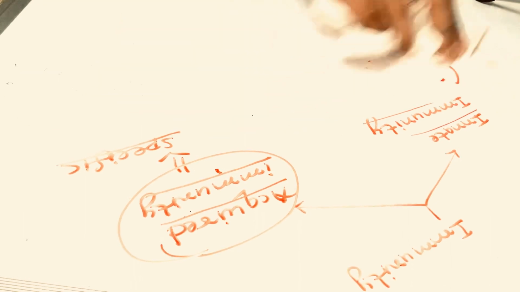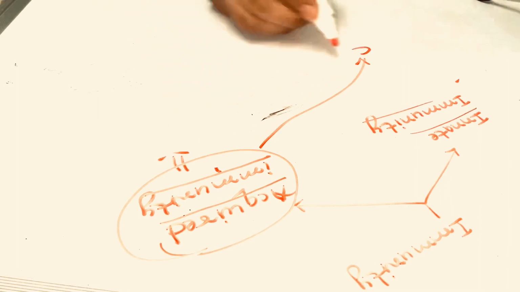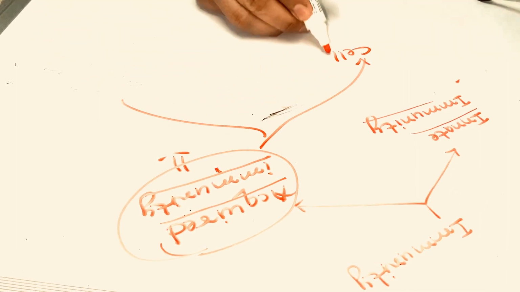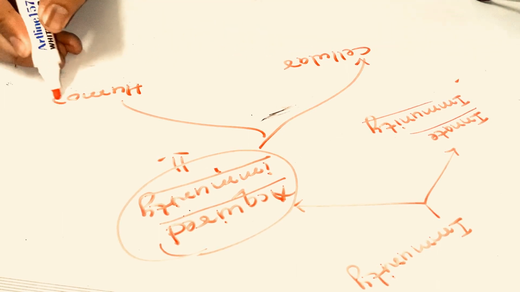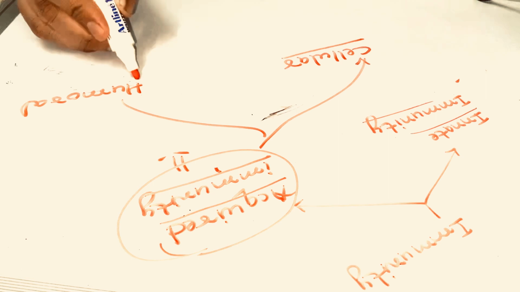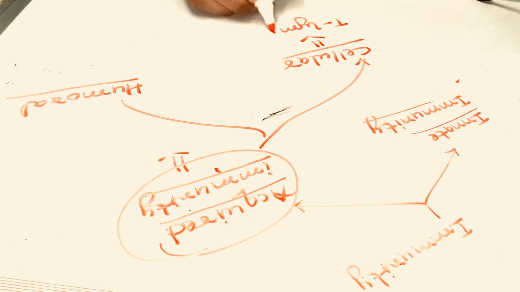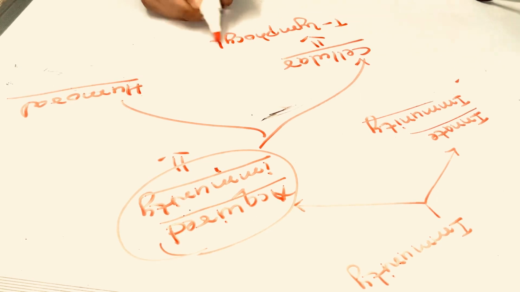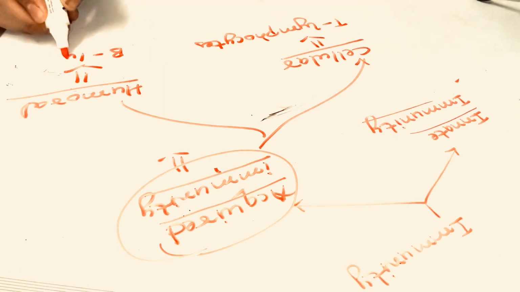Now this acquired immunity is further divided into cellular immunity and humoral immunity. We will study what cellular and humoral immunity mean in detail in the upcoming lectures, but we have to mention here that cellular immunity is maintained by the T lymphocytes and humoral immunity is maintained by the B lymphocytes.